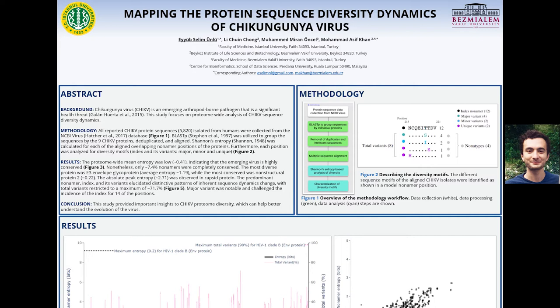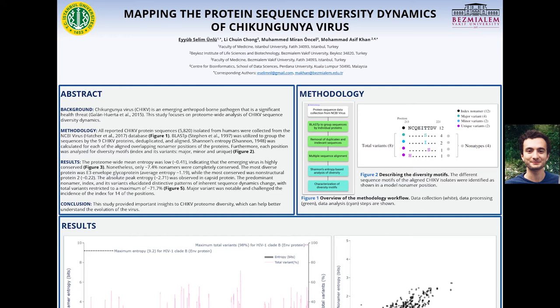Different mechanisms are involved in the generation of viral diversity, which plays a prominent role in viral evolution, pathogenesis, immune escape, and drug resistance. This study focuses on protein-wide analysis of Chikungunya virus sequence diversity dynamics. Figure 1 shows the overview of the methodology workflow. In the first place, all reported Chikungunya virus protein sequences, a total of 5,820 sequences, isolated from humans, were collected from the NCBI virus database.